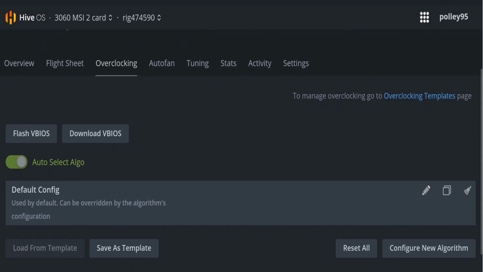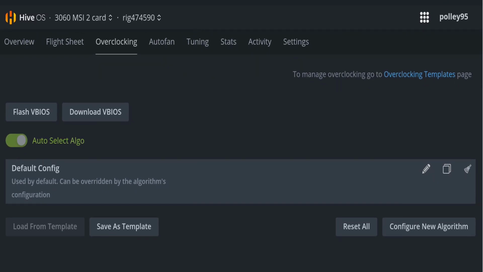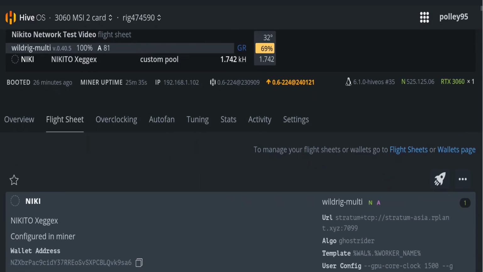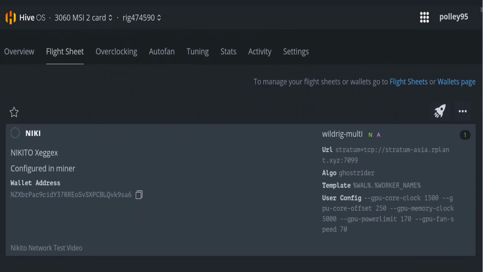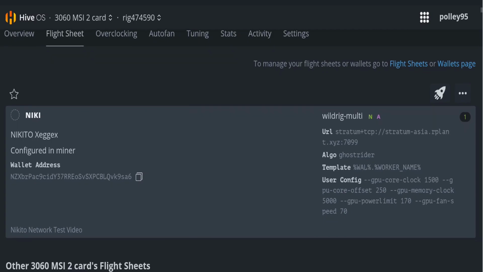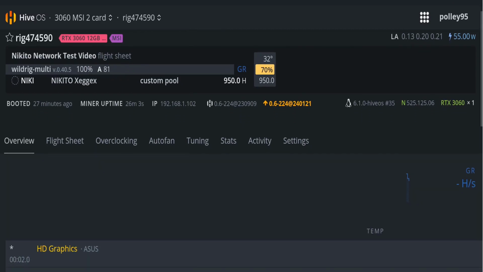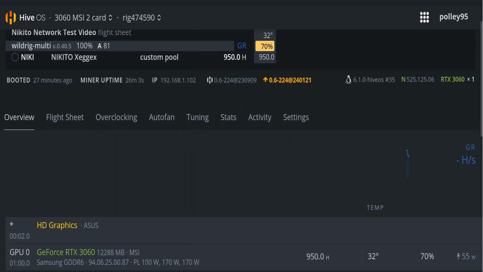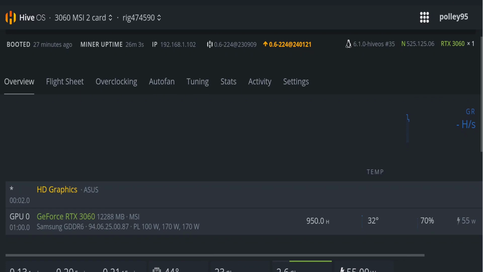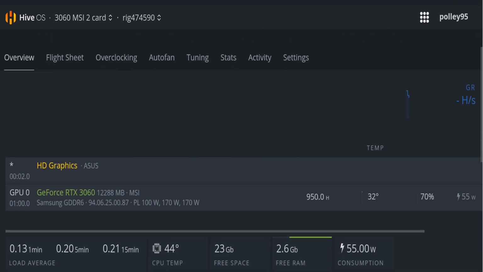Auto fan speed option is not enabled in there, and also the overclock setting is not directly applied on there. I select all the settings on my flight sheet, that you can see on my flight sheet that I created, that the stratum ID, the Ghostrider algorithm, and the extra config argument as an overclock setting is the core clock is 1500, core offset is 250, memory clock is 5000, power limit 170, and the fan speed is 70. So this is the overall thing in here that my 3060 V2 card is mining, and this 944 is the hash rate, and this is the overall update in here.